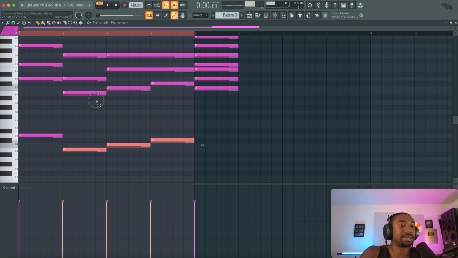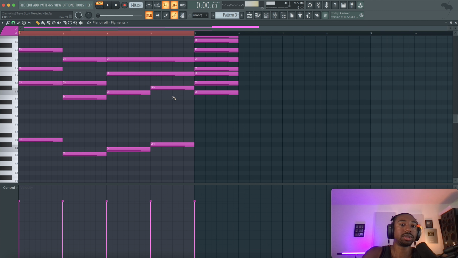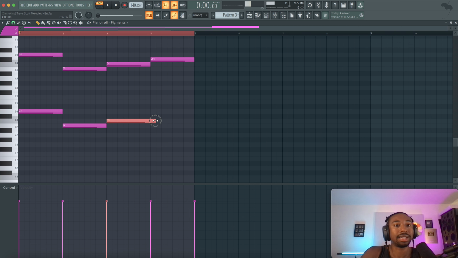This is called chromaticism, when we're going note by note up the keyboard. So it's just note by note going up, even though we're going out of scale. The C sharp is not in our scale, so it's okay to go out of scale. Now we're creating a new chord type, and this chord type is 0, 1, 2, 3, 4, 5, 6. So this is a diminished chord at the end here, and that's what's going to create that nice tense sound, especially for gospel in this case.